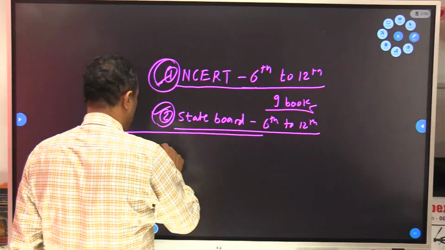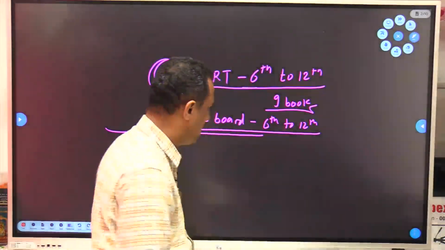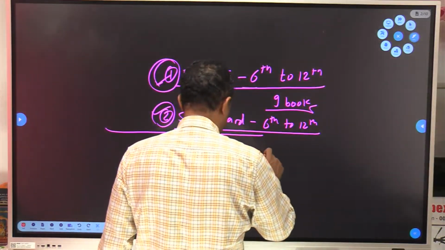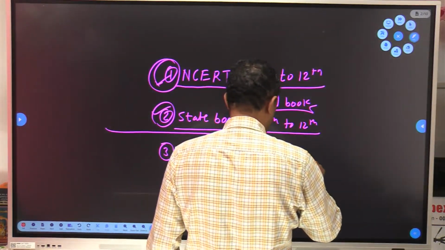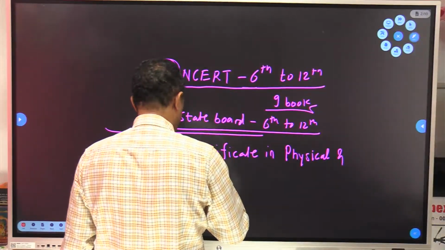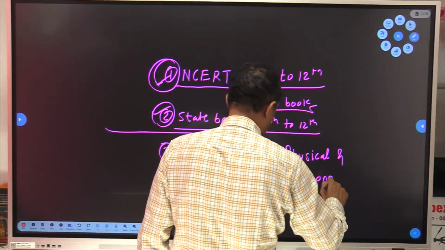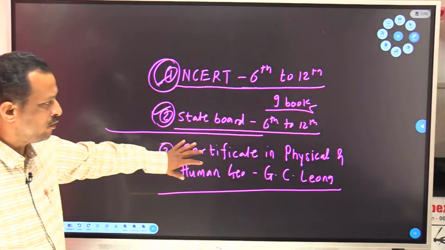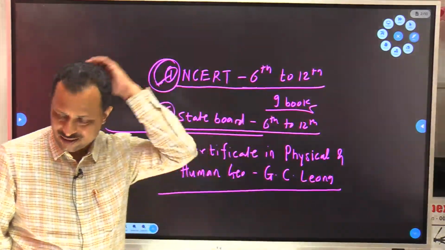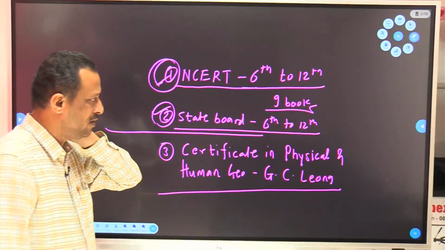Then there is one more source. I will suggest that source. It depends. If you want to read, you can. If you don't want, no issues. That is the Certificate in Physical and Human Geography, written by G.C. Leong. It will cover your physical geography related part very well. Clear? It is a little bit difficult, but okay, it can help you quite good.